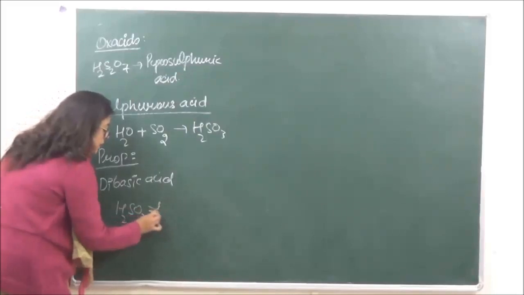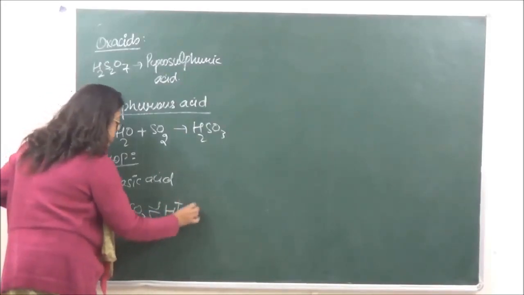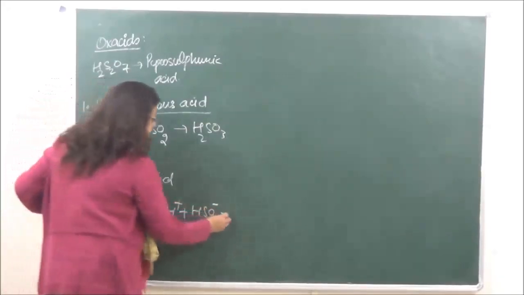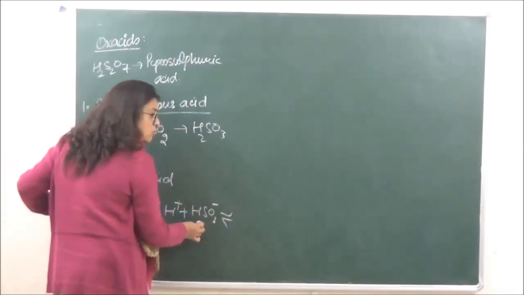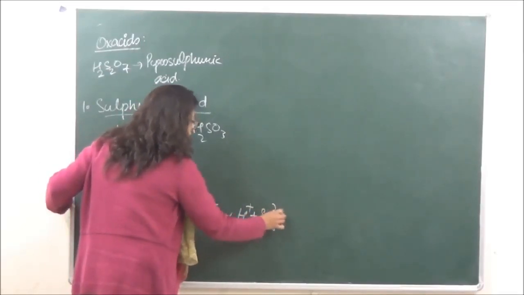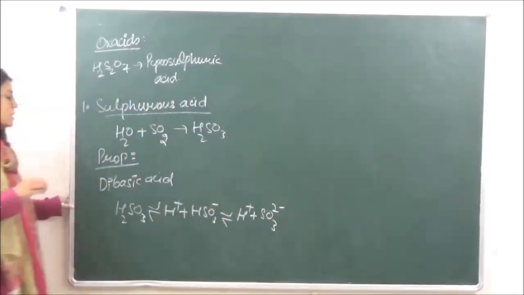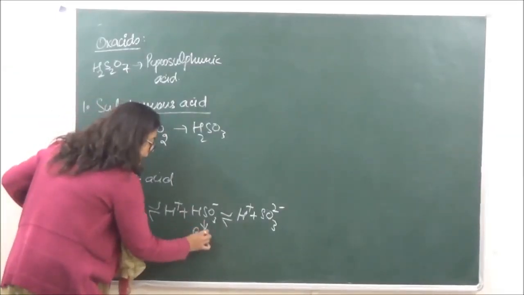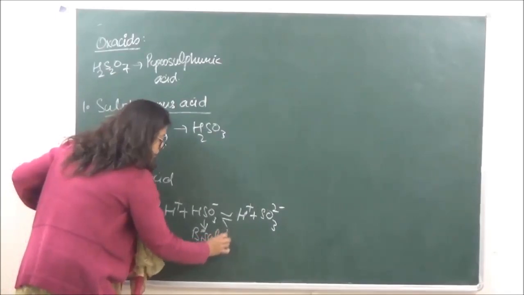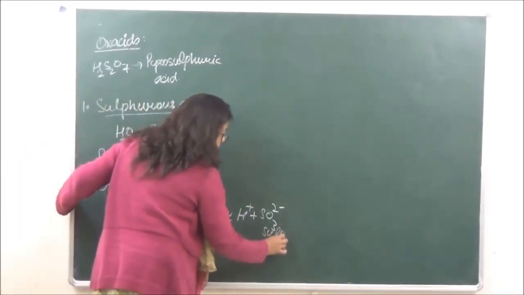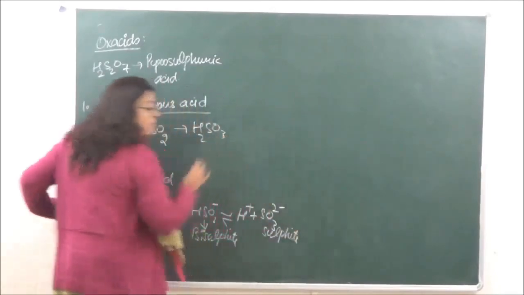So this is going to first give us H positive plus HSO3 negative. Okay? And then HSO3 further dissociates to give us H positive and SO3 2 negative. Because it is giving us two different types of ions, this is the bisulfite ion and this is the sulfite ion.